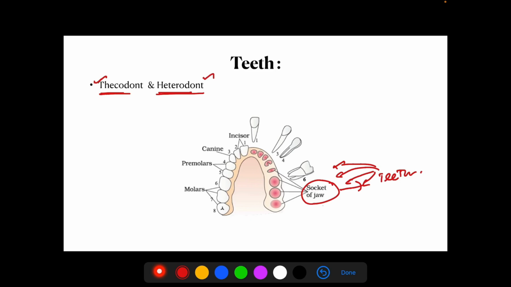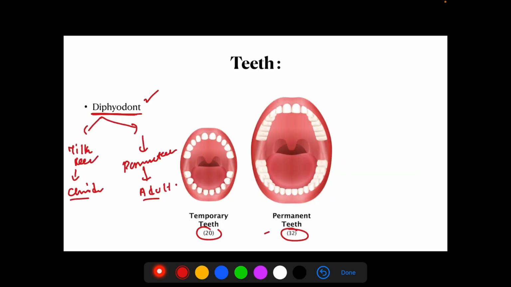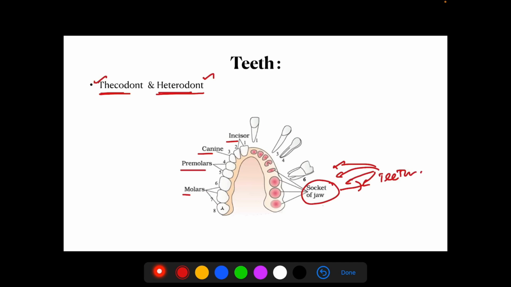Heterodont means different. We have different types of teeth like incisor, canine, premolars and molars. So this kind of teeth presentation, different types of teeth, is known as heterodont. So we have to know our human teeth is diphyodont, thecodont as well as heterodont.